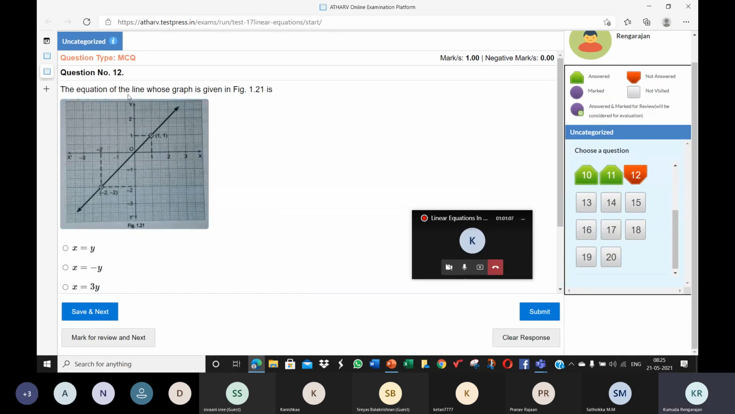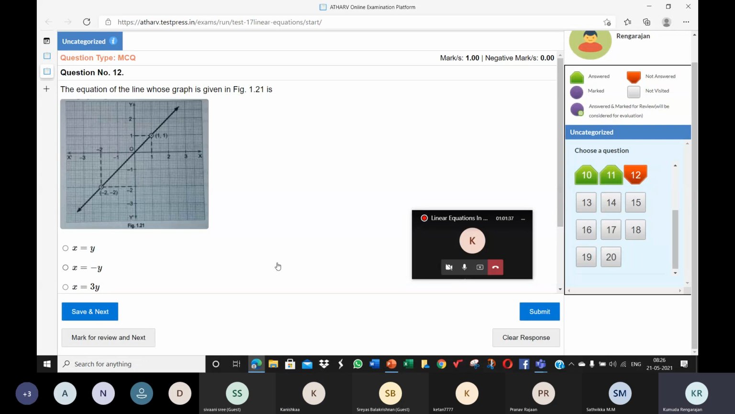Anyways, so the equation of the line whose graph is given in figure 1.21. So this is figure 1.21. The equation of this line is x is equal to y, x is equal to minus y, x is equal to 3y. X is equal to y, ma'am.